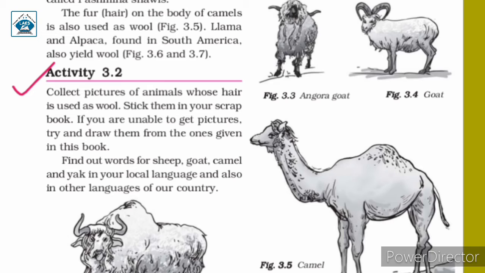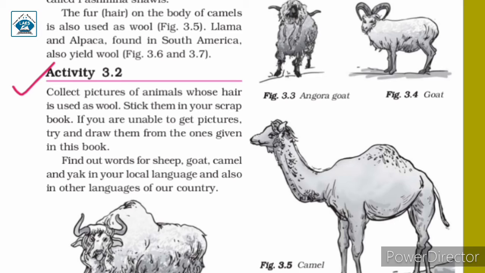If you are unable to get pictures, try and draw them from the ones given in this book. Find out words for sheep, goat, camel and yak in your local language and also other languages of our country. So in this activity, you have to collect pictures of animals whose hair is used as wool. Which are the animals whose hair is used as wool? They are sheep, yak, camel, llama, goat and alpaca. So you have to collect pictures of these animals and stick them in your notebook.